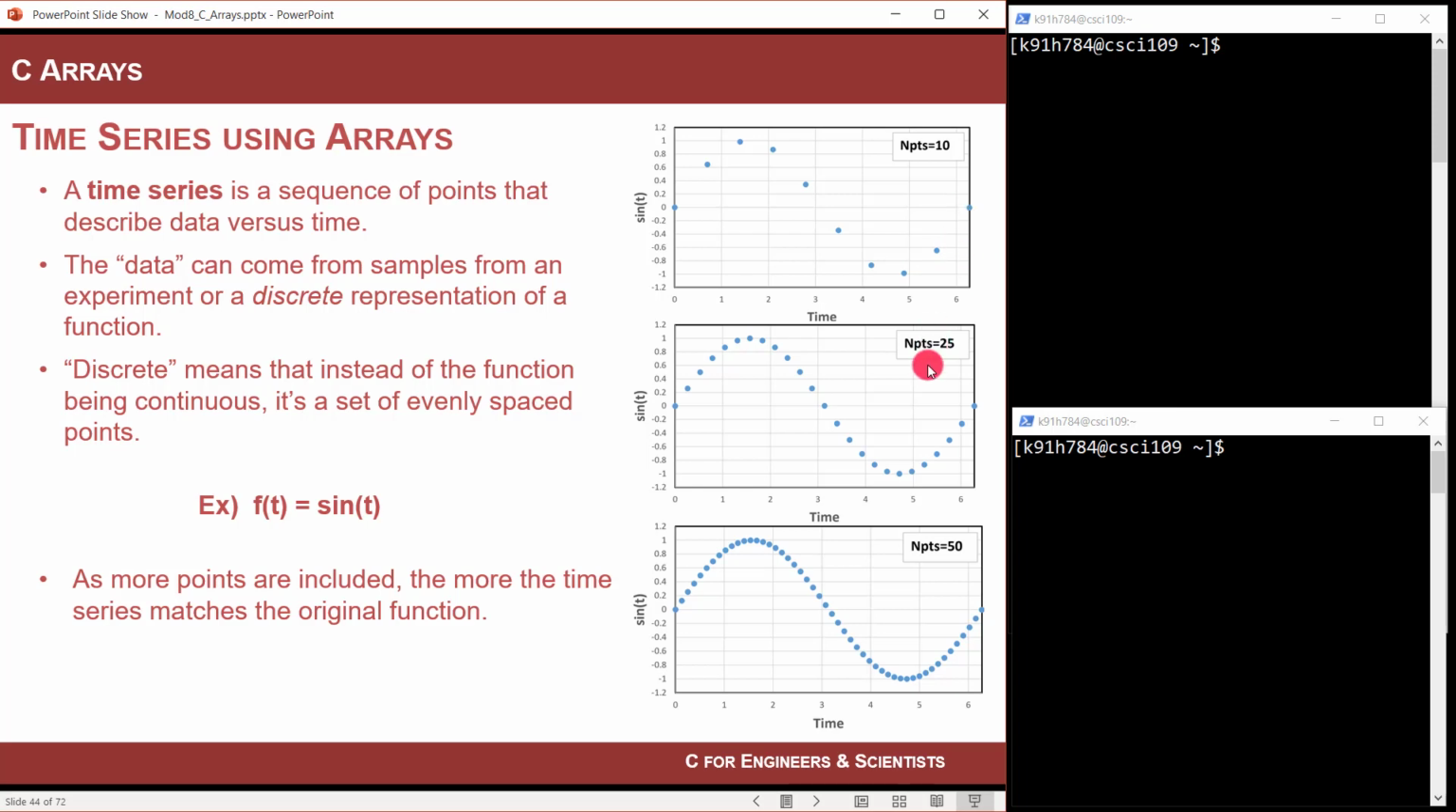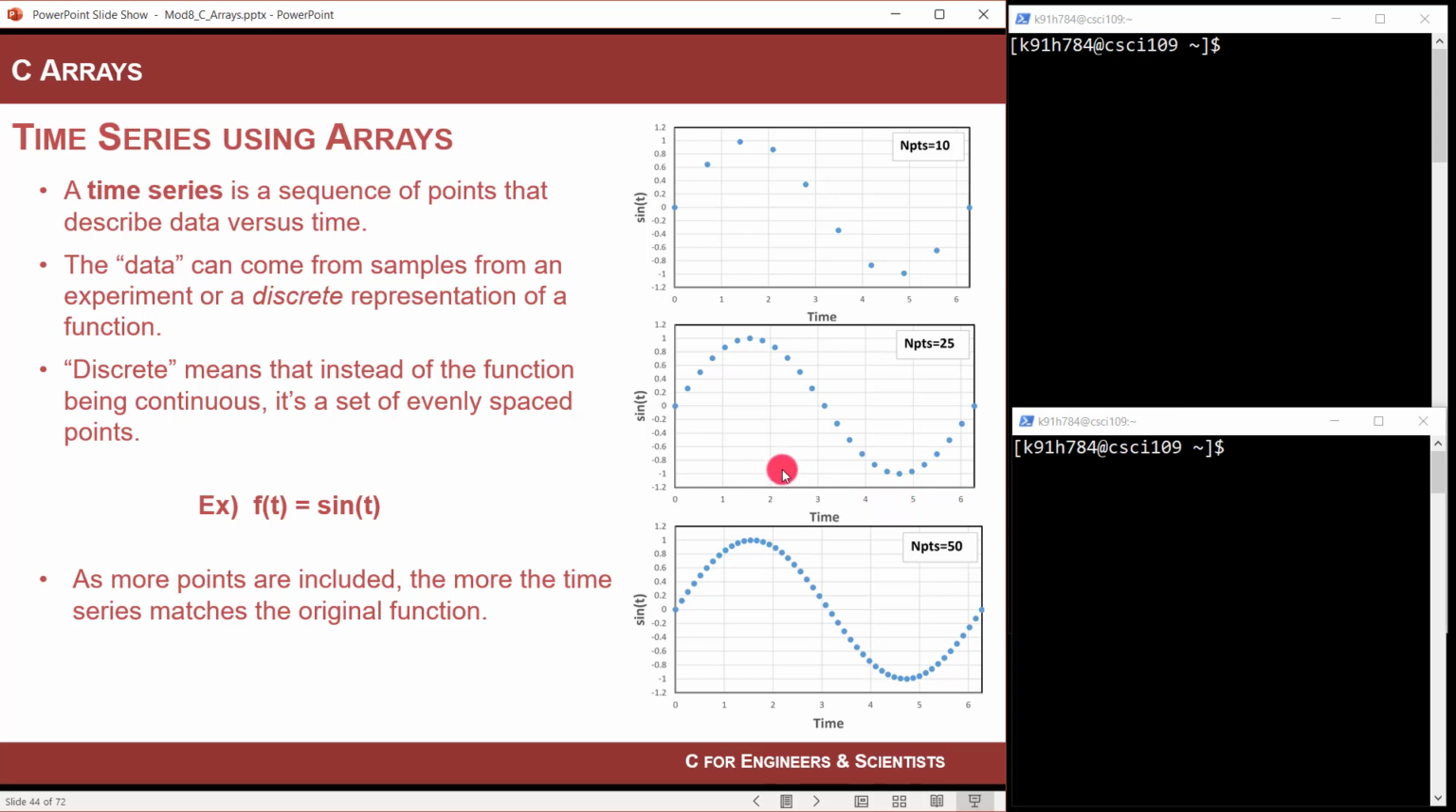If you then did the exact same thing and increased the number of points in the array, so you have 25 time points in one array, and 25 sine values that were created, you would see that the points get closer and closer together. And in this situation, you're like, okay, I see that this is a sine wave. And then as you put more in there, the dots get so close that it almost looks like a continuous line.